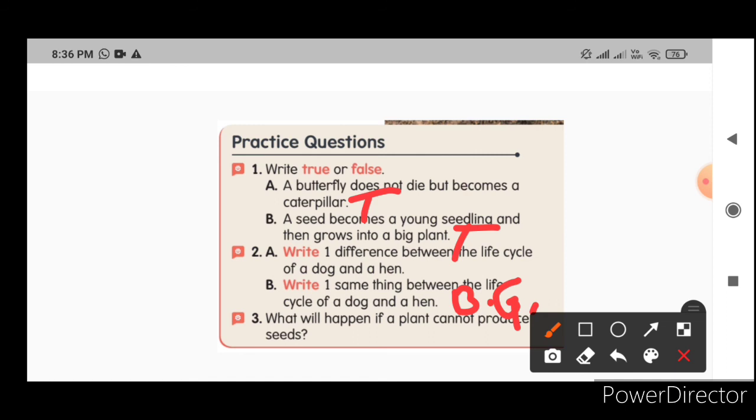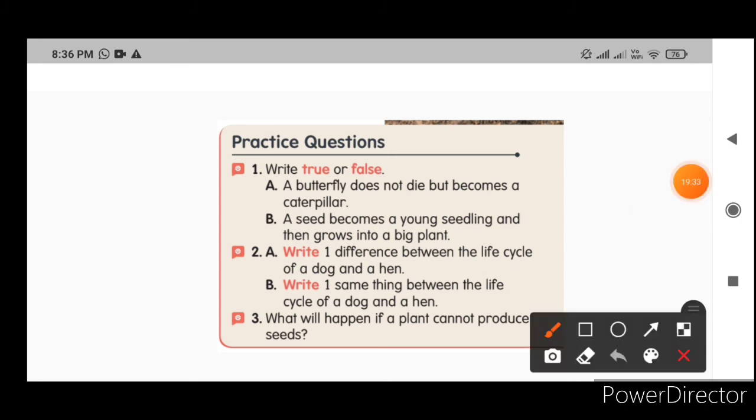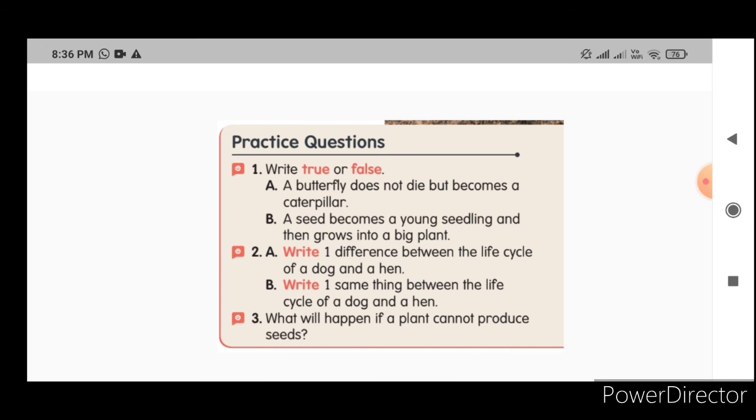And then, what will happen if a plant cannot reproduce seeds? We cannot get plants at all. Only when it is reproducing are we getting new plants. When it won't reproduce, there won't be any plants on earth. So this is just a hint to you, children. You complete these answers. Okay?